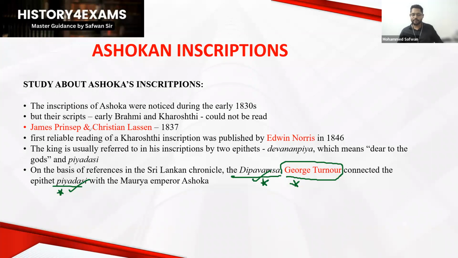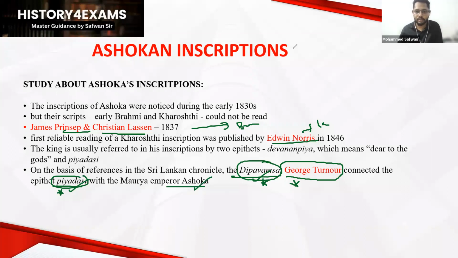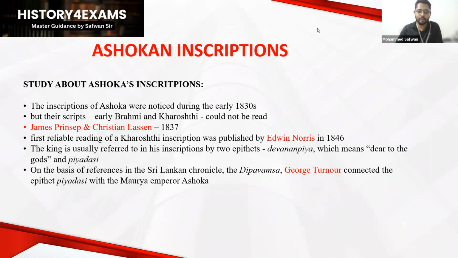Once again, I repeat: you have to know basic information about Ashoka's inscriptions. James Prinsep and Christian Lassen studied the Brahmi script. Edwin Norris studied Kharoshthi. And George Turner, through the Deepavamsha, connected what? Piyadasi with the king Ashoka. Is the discussion so far clear? Is that okay? Yes or no? Yes, sir, it's clear. What about the others? Yes, okay, fine.